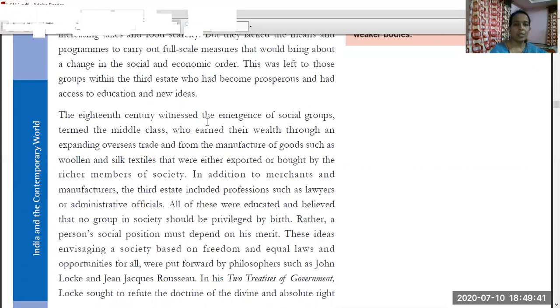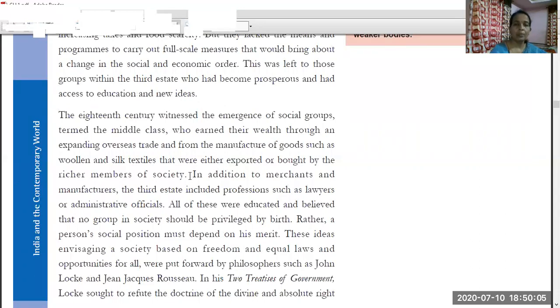The 18th century witnessed the emergence of social groups termed the middle class, as I explained, who earned their wealth through an expanding overseas trade and from the manufacture of goods such as woolen and silk textiles that were either exported or bought by the richer members of society. Through the trade, this middle class emerged.